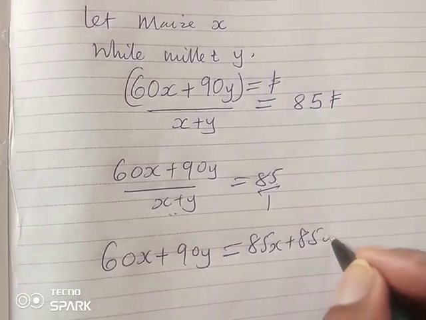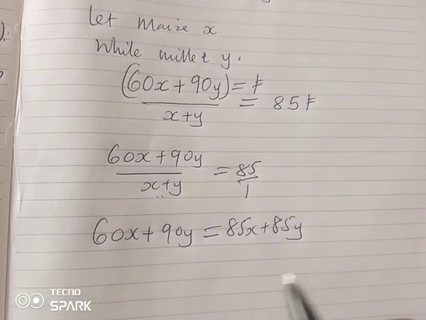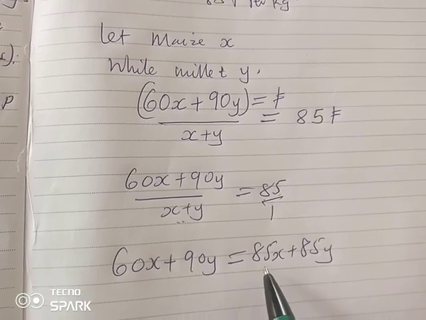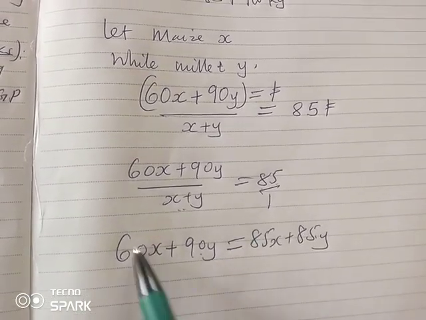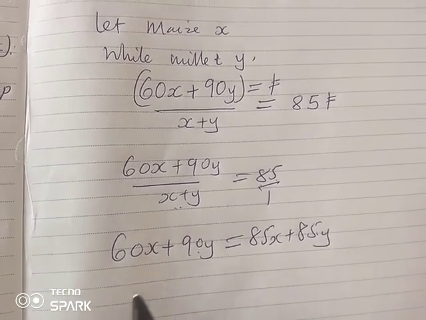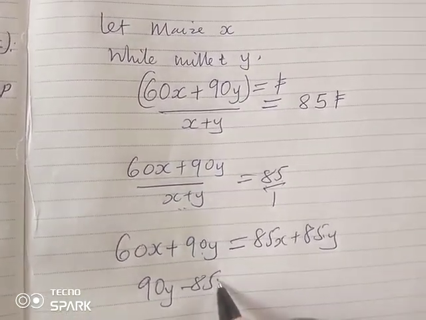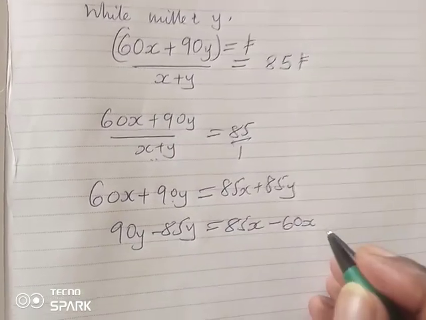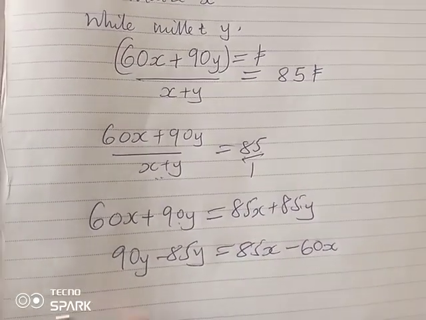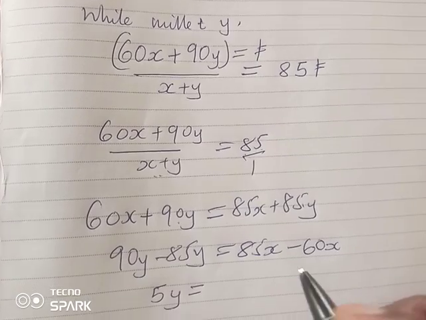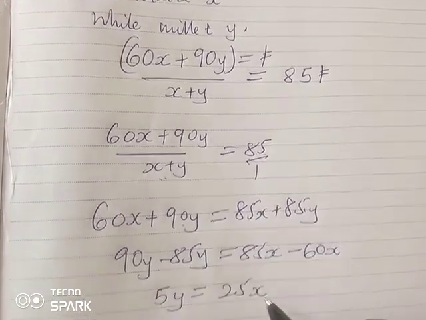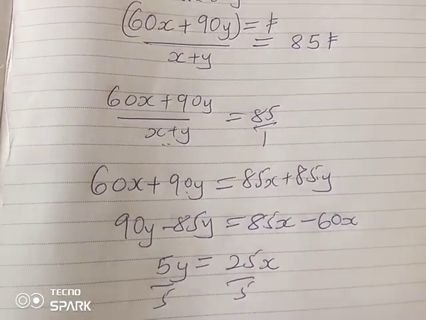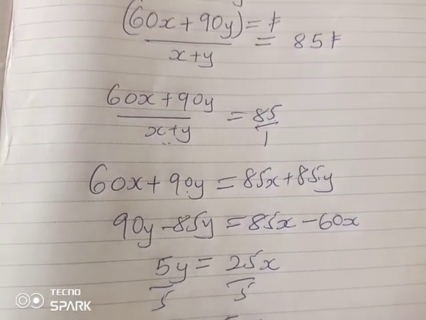So cross multiplying, we shall be able to get 60x plus 90y, which is equivalent to 85x plus 85y. So collecting like terms, my teacher used to say, let the small number run to the big. So therefore, 85y will come as 60x goes the other side. So we shall have 90y minus 85y, which is equivalent to 85x minus 60x. Very fast, guys. Here we get 5y is equivalent to 25x. So common factor dividing by 5, y alone will be equivalent to 5x.